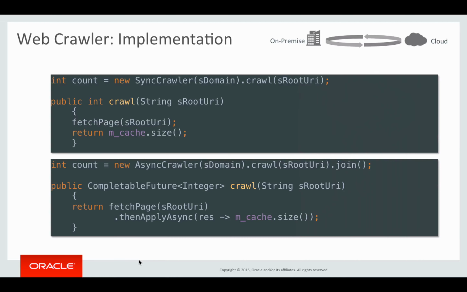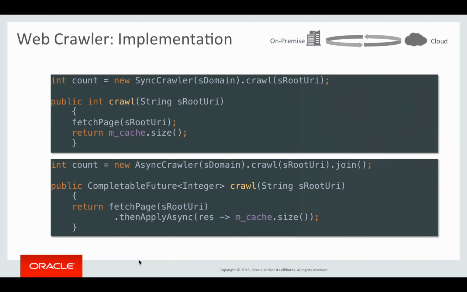The bottom example is the same thing implemented using the Async API. So we're creating an async crawler. We're also calling the crawl method with the root URI. And the only difference here is that this crawl method, which, as you can see below, returns a completable future instead of an int, we're calling join on because we want main to block until this crawler completes.